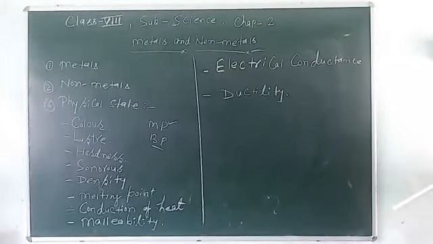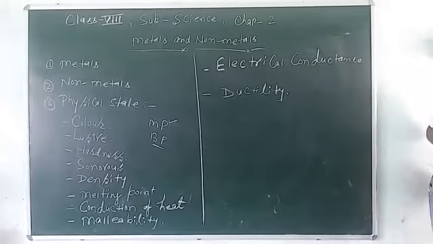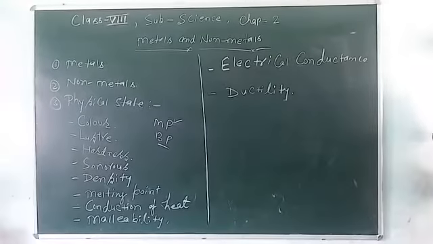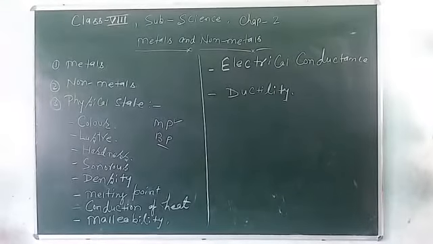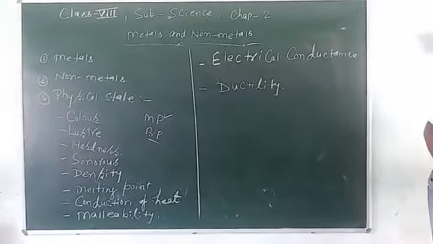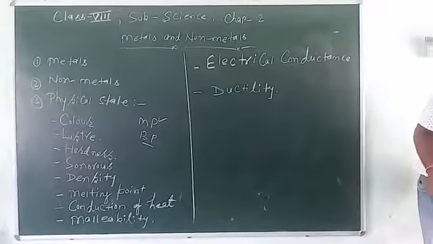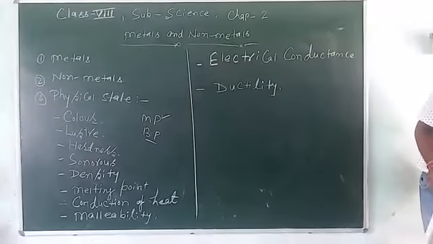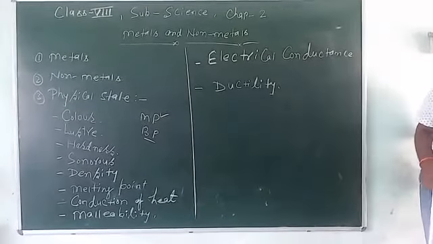And then we will discuss electric conductance. It means all the metals allow the flow of electrons, so metals are conductors of electricity, for example silver and copper. So all the metals have good electric conductivity.